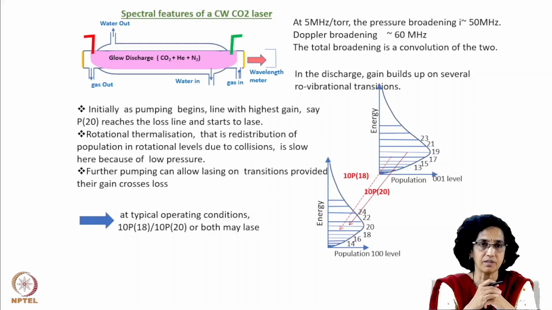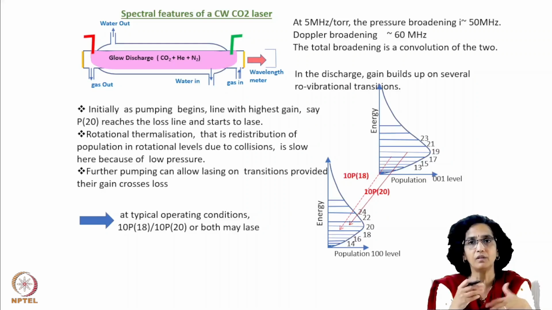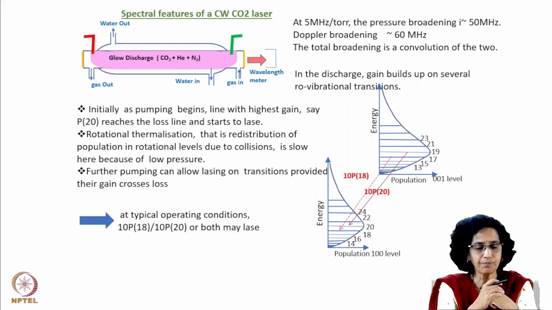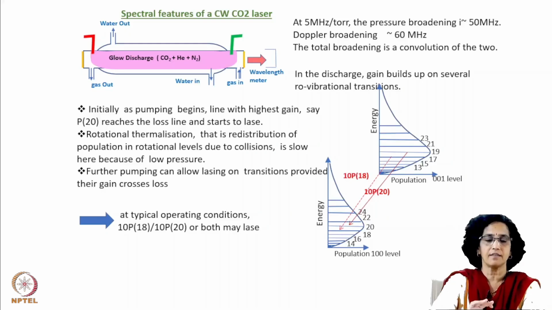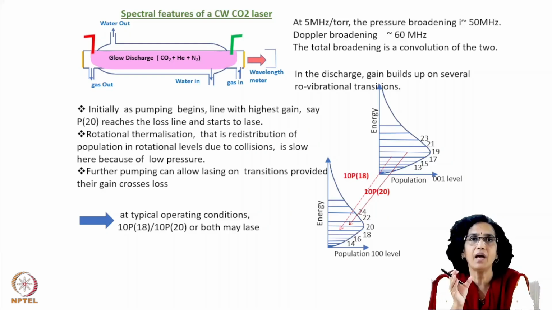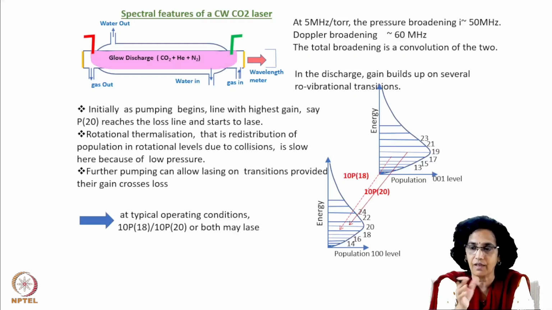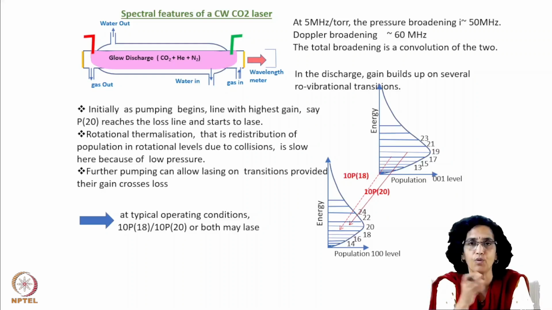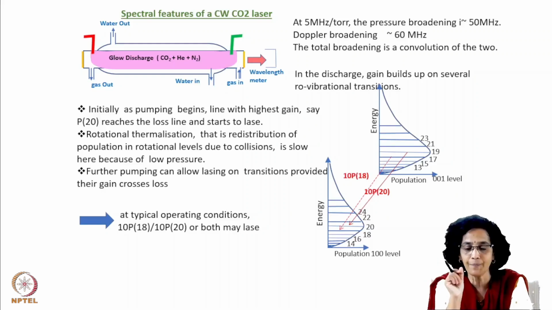What we have to consider is which broadening dominates when. So now let us first consider what we expect when we have a CW CO2 laser which operates at low pressure, say for example at 10 torr. At that typical gas pressure, like we say 1:1:4 or 1:1:5, where 1 and 5 are CO2, nitrogen, and helium respectively.